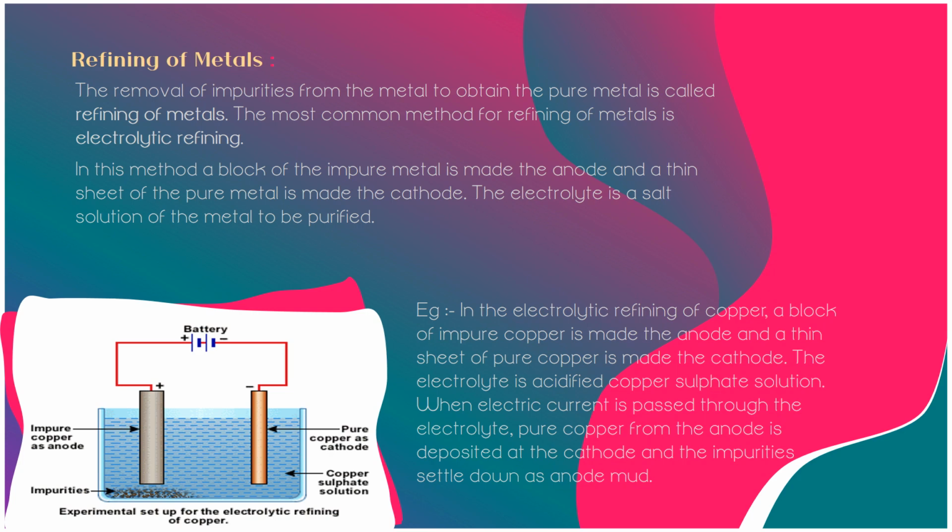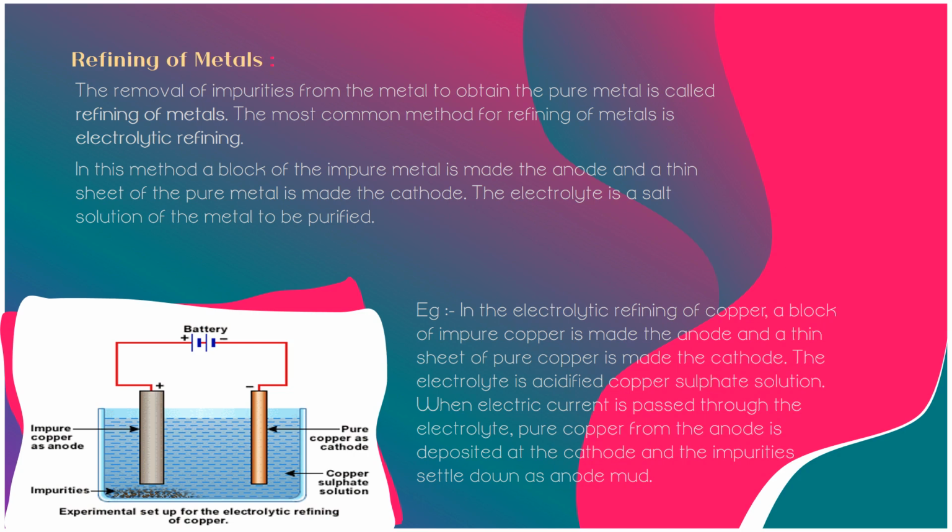On passing electric current, metal ions from the electrolyte are reduced to the metal, which gets deposited at the cathode. An equivalent amount of that pure metal from the anode gets oxidized and moves into the solution to displace the metal ions, and the process continues till the complete metal block, that is the anode, dissolves and deposits on the cathode. The soluble impurities present in the impure metal get dissolved in the solution, and insoluble impurities settle down at the bottom of the anode as anode mud.